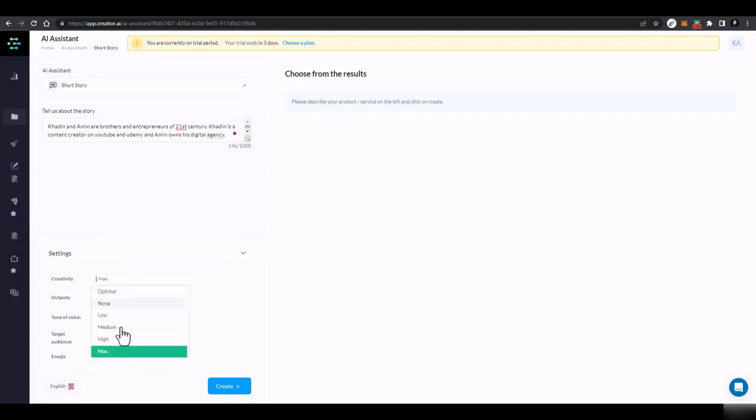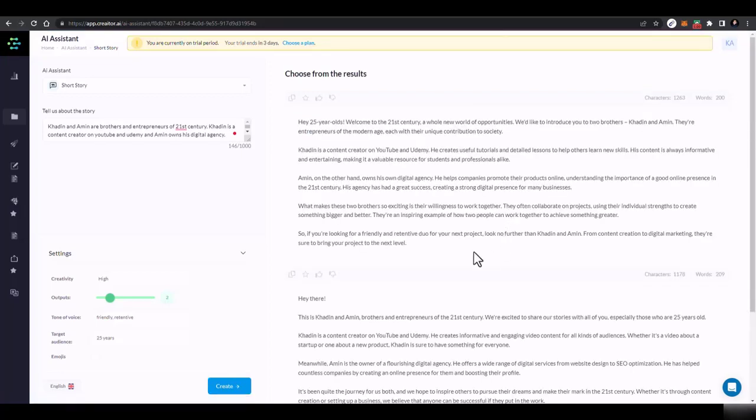I want to make it highly creative, and I want just two outputs. Then it should be friendly, then retentive. For audience age, 25 years. Then just click on create, and it would create a complete short story for you with Amin and Khadeen as characters, like here, 24 years old. You can just remove it. This is because I added this thing here. You can just remove it.